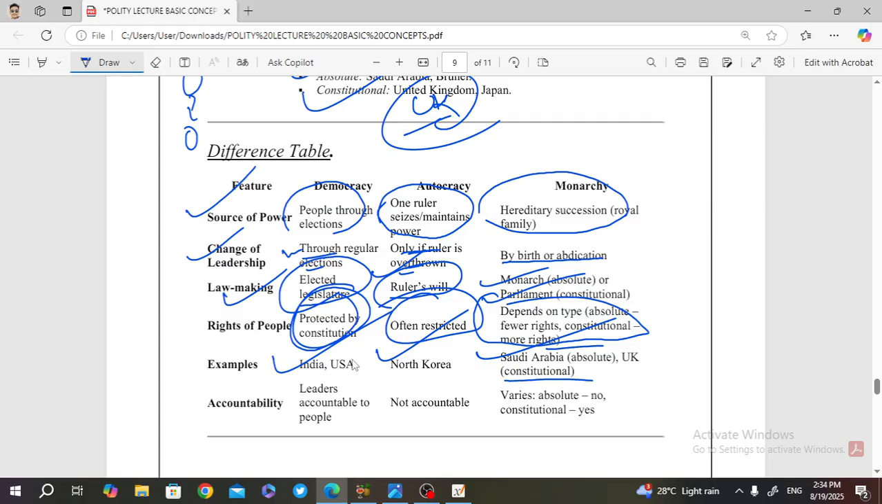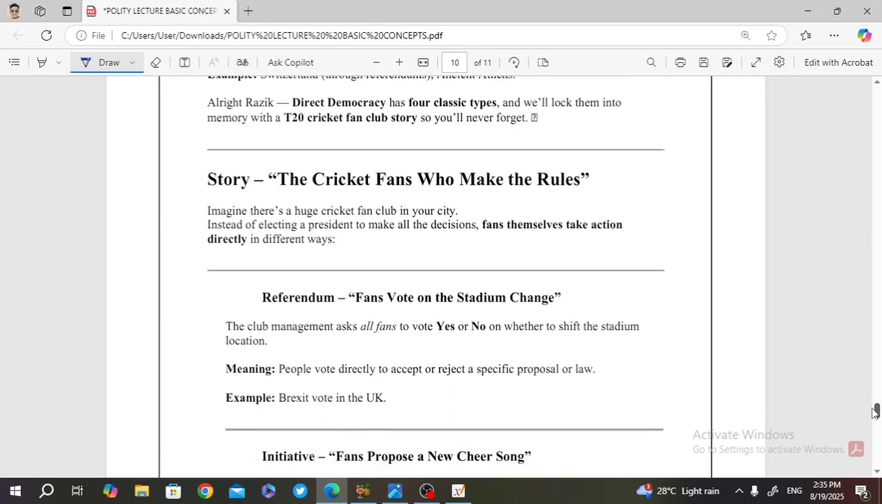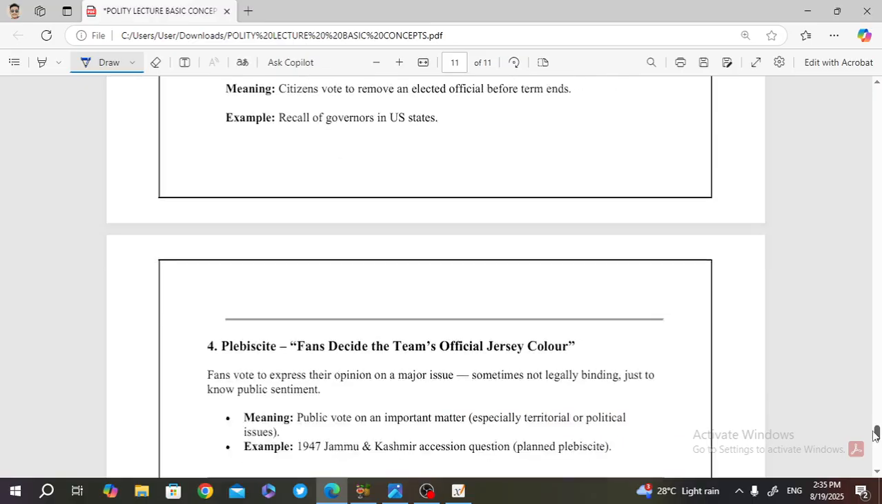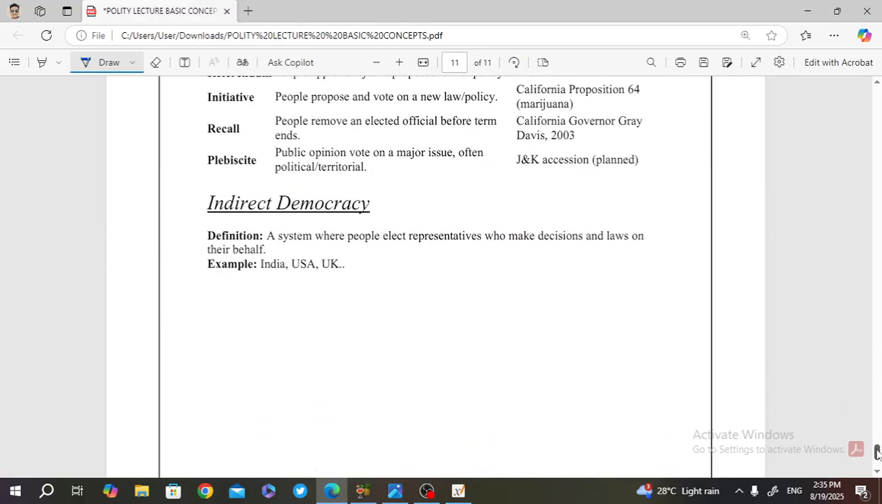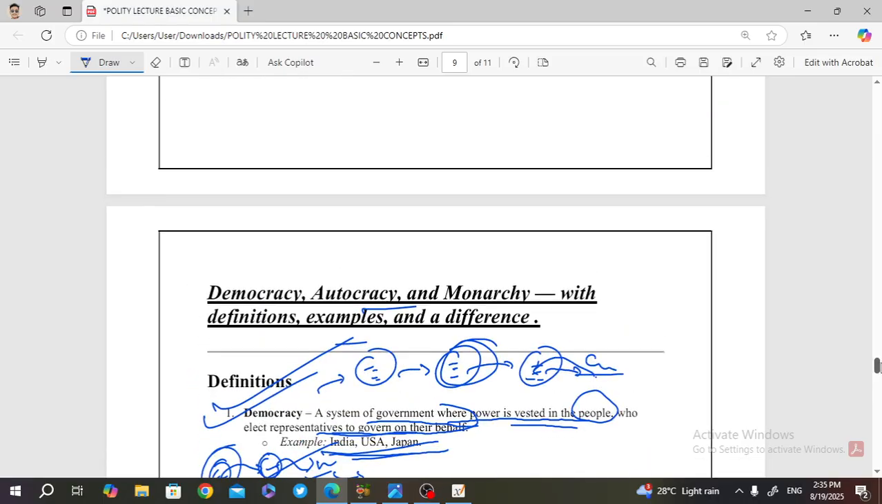Accountability: in democracy, the captain is accountable to the team, so the leader is accountable to the people. In autocracy, the captain is not accountable because he is the strongest man. In monarchy it varies; whether he is accountable or not depends upon him. After that, we are going to discuss what direct democracy is and what indirect democracy is. The types of democracy we are going to discuss: direct democracy and indirect democracy. Thank you so much. Thank you for listening.